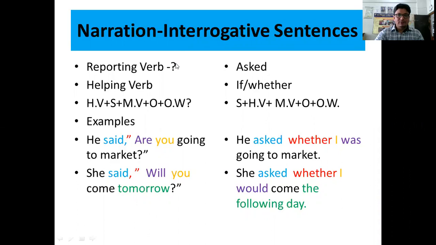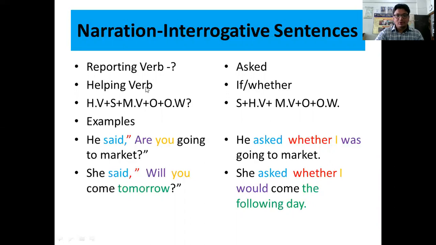An interrogative sentence is of two types: verbal question, which always starts with a helping verb, and WH question. Right now we are going to discuss the yes-no question, or verbal question. We change the reporting verb into ask whether it is WH or verbal.